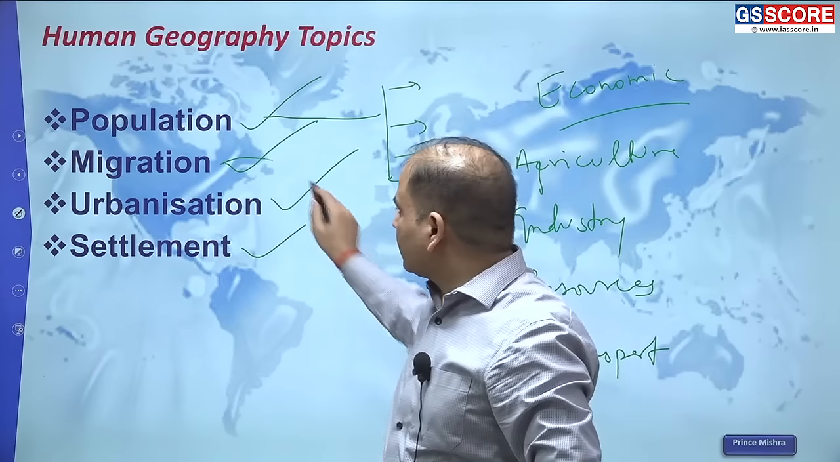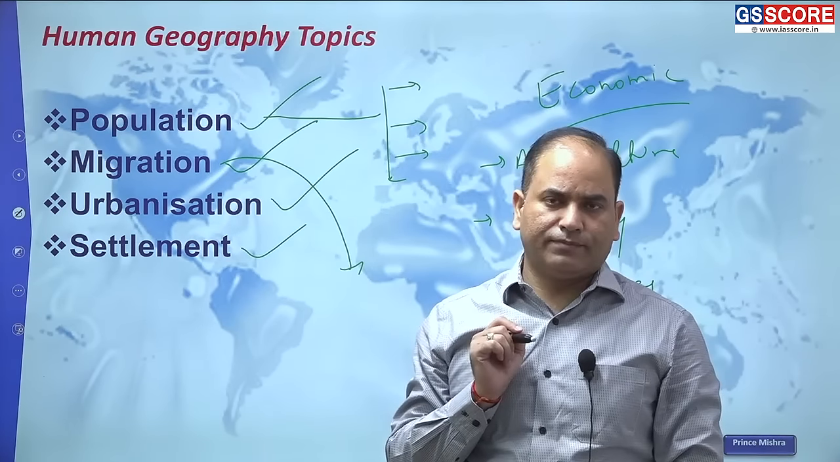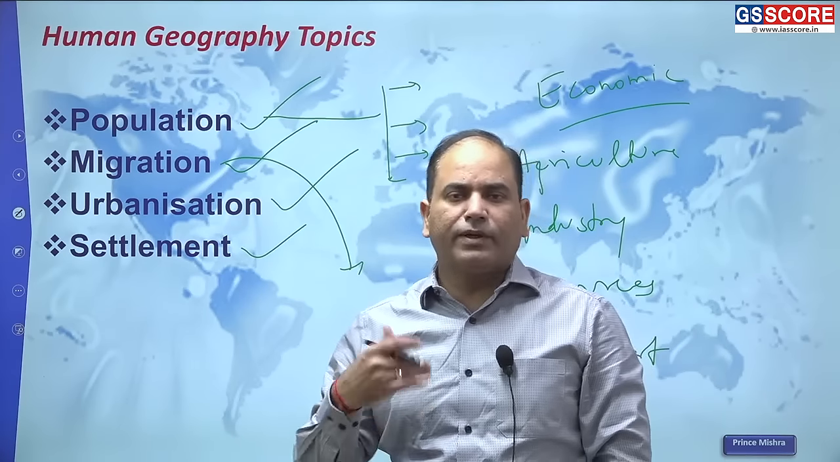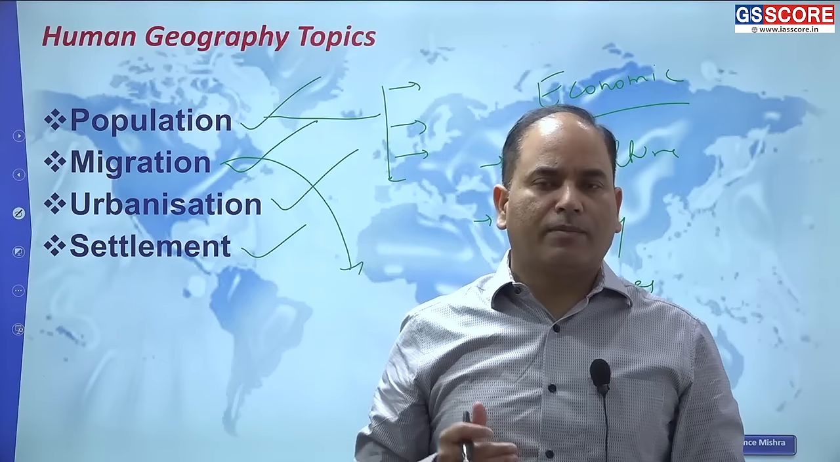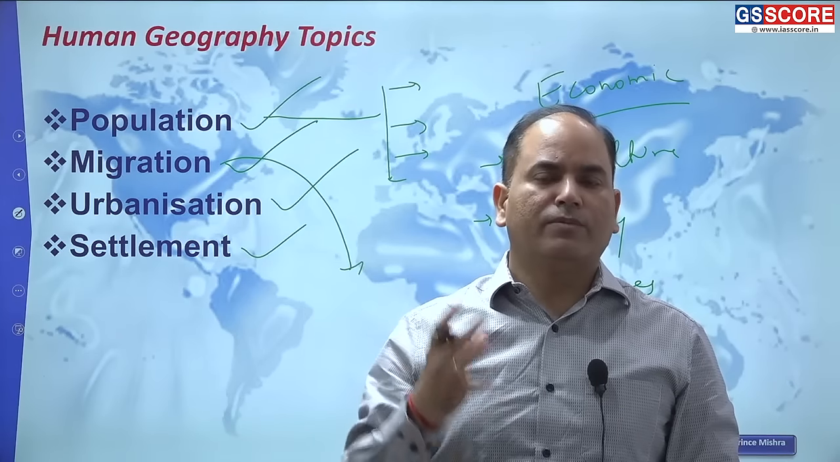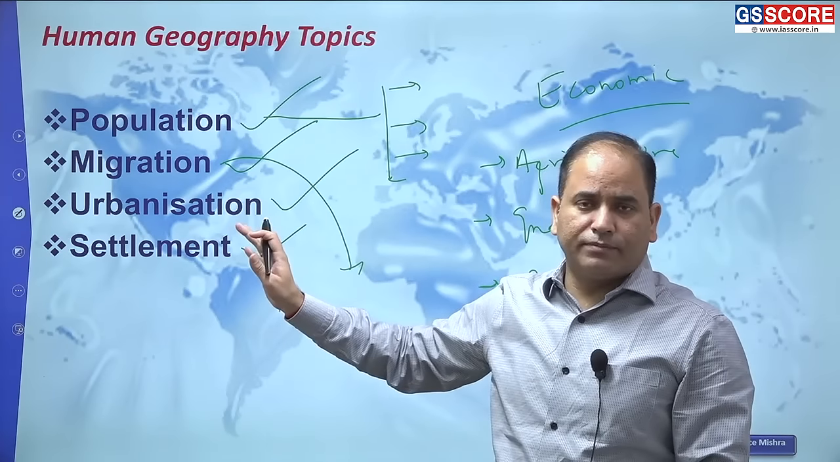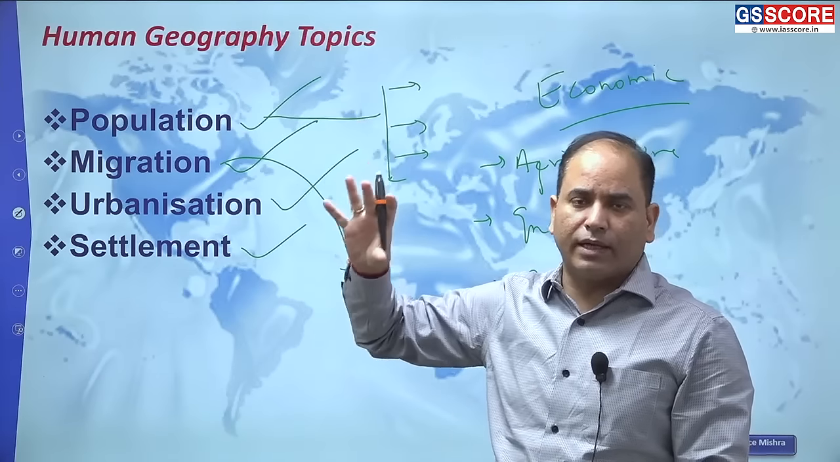Let's say we have migration. Migration is a very important issue in our country. People migrate from rural areas to urban areas. We have different types of migration. One of the types is rural to urban migration. We call it rural out-migration. In India, migration is very rampant. People migrate from rural to urban areas in search of jobs, in search of a better livelihood.